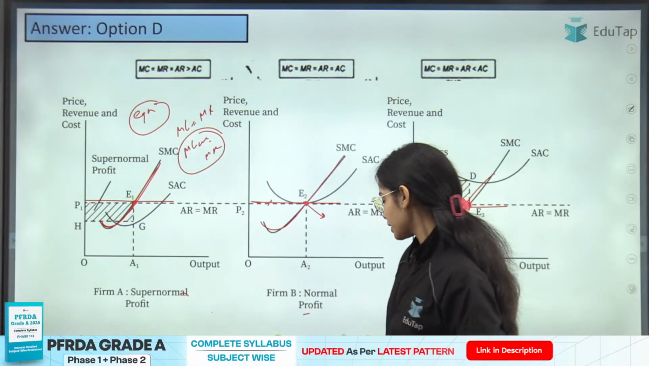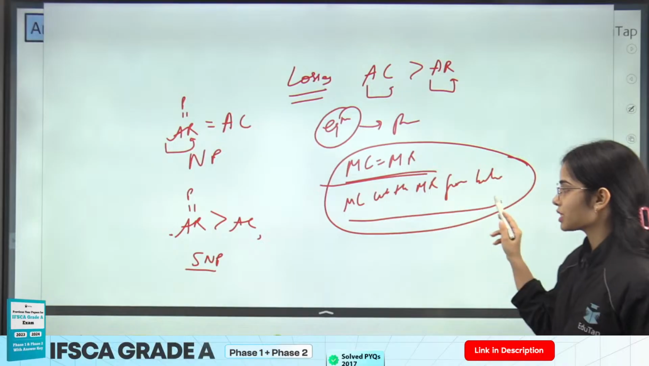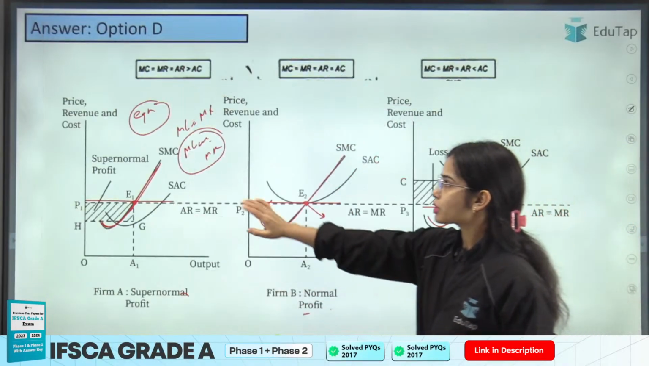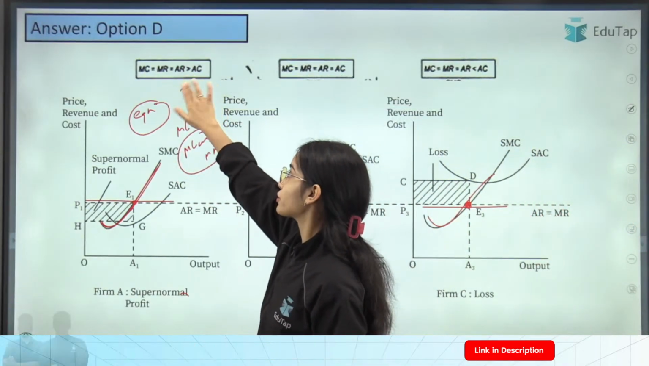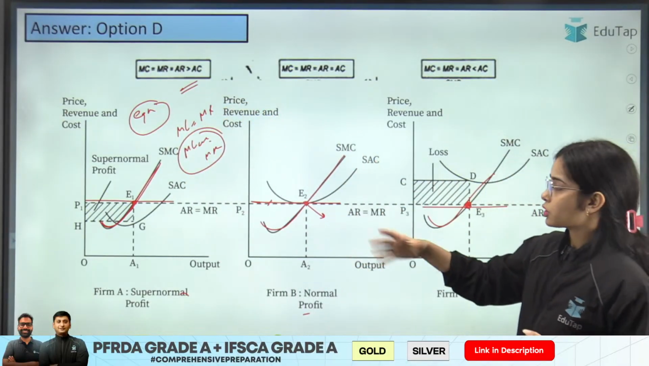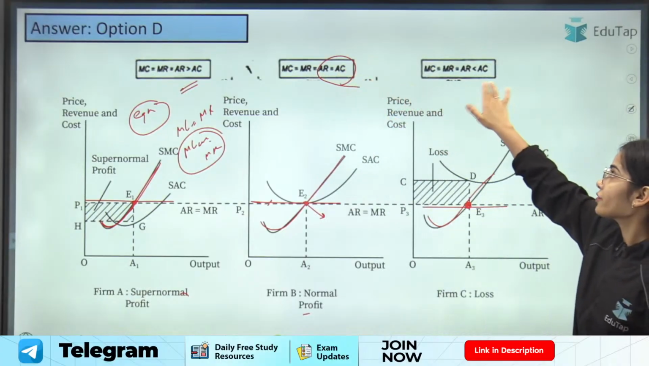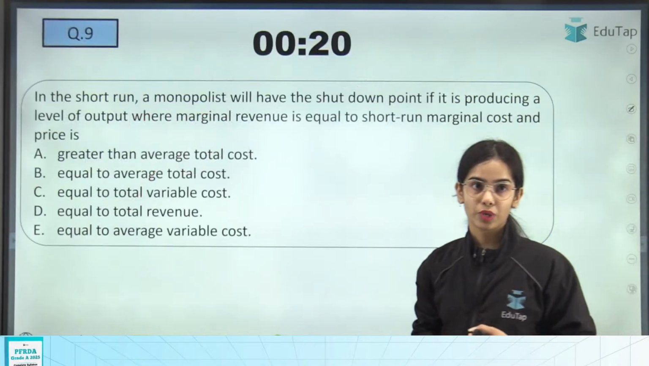So for all types of firms, the equilibrium condition is MC equals MR and MC cuts MR from below. But if you want to see the profits, supernormal profits are where average revenue is greater than average cost. Normal profits are where average revenue is equal to average cost, and losses are where average revenue is less than average cost.